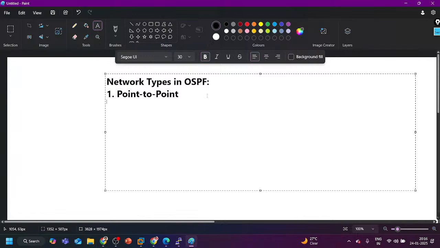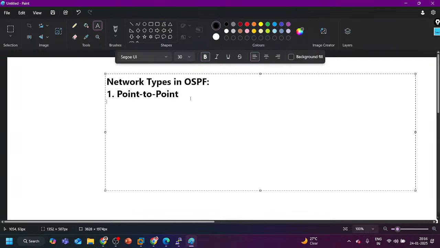DR and BDR are not applicable, no DR and BDR required, because only two routers exist. So by default routers will not perform DR and BDR election.